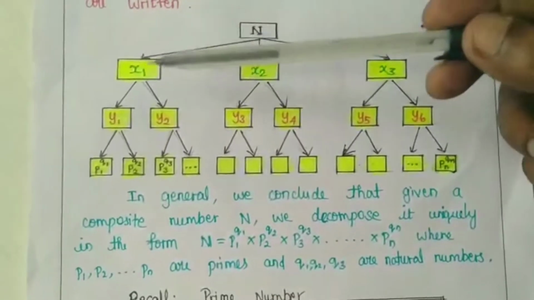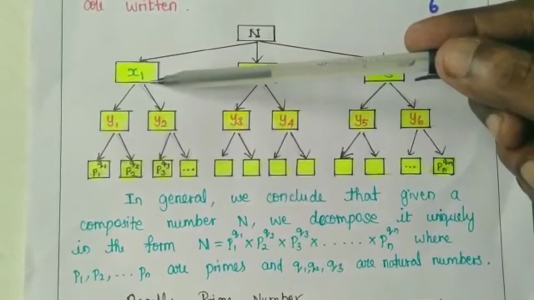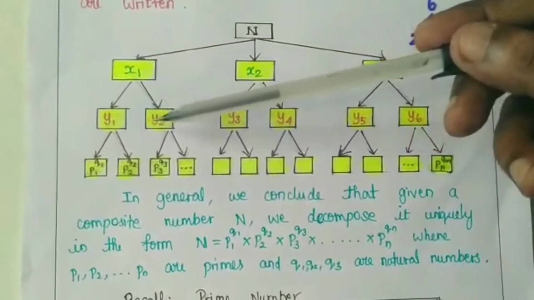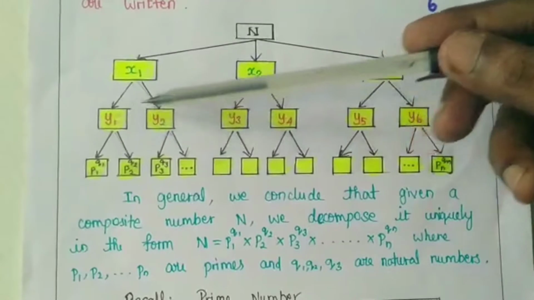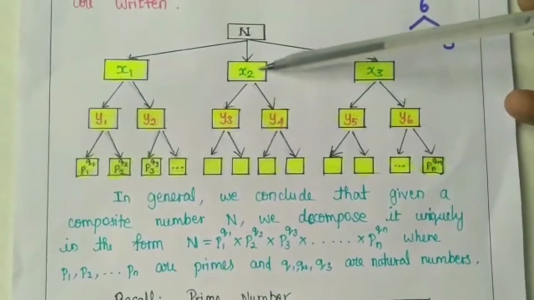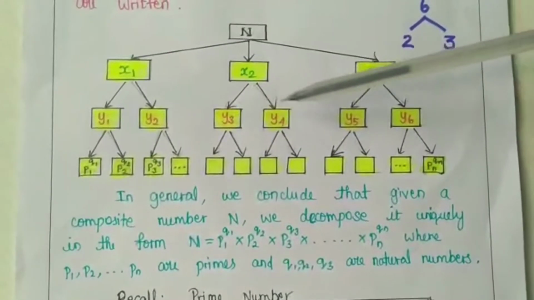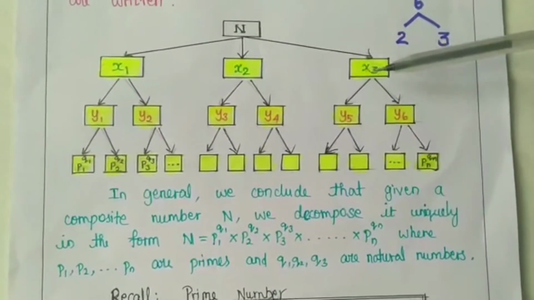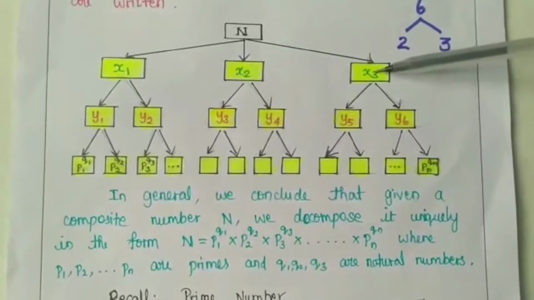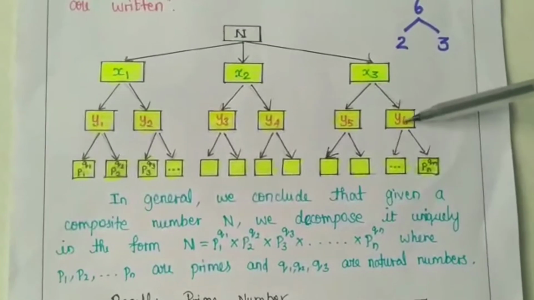Again I take x1 and decompose it into two numbers, let them be y1, y2. Again I take x2 and decompose it as y3, y4. The same for x3, I get y5, y6.